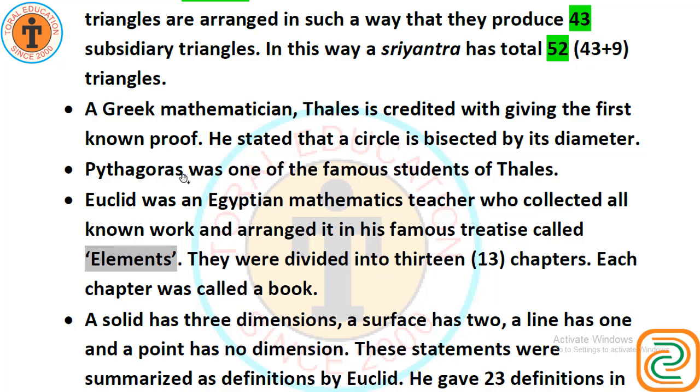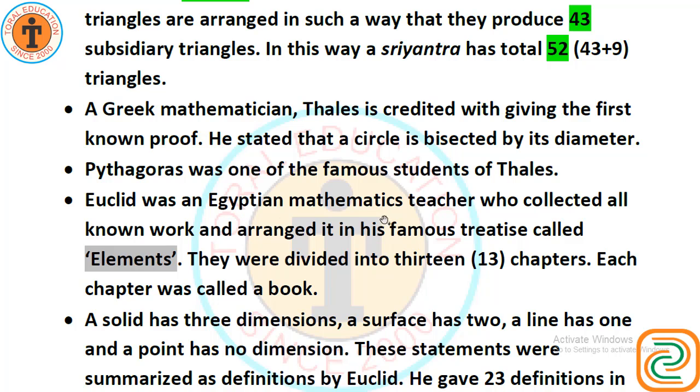Now, Pythagoras was one of the famous students of Thales. Do you know, friends, Pythagoras? Yes, you are very well aware of Pythagoras. He gave a formula for finding the hypotenuse from the two adjacent sides of the right angle. That is, you know very well, the square of the hypotenuse is equal to the sum of the squares of the other two sides. And you will prove this theorem in class 10th.